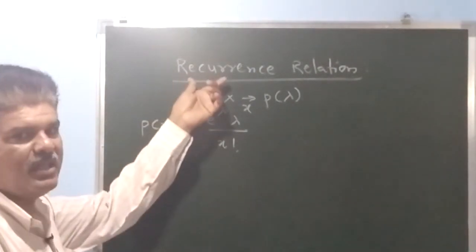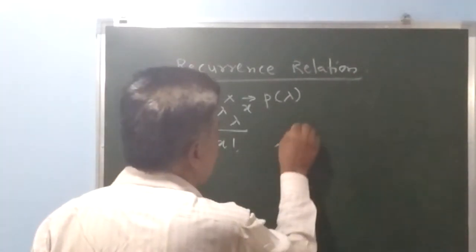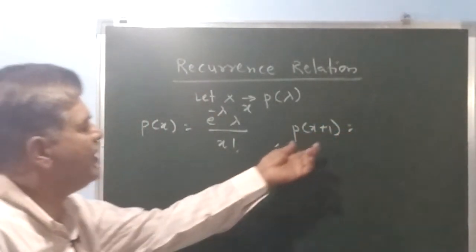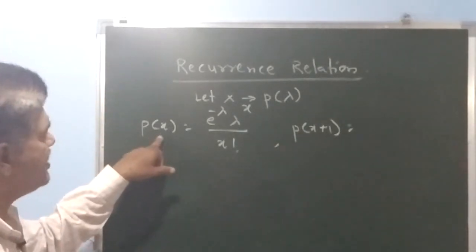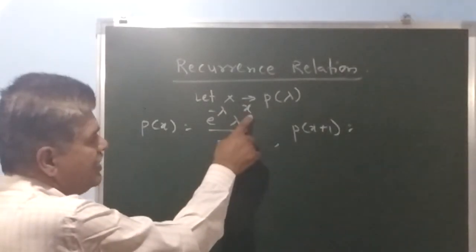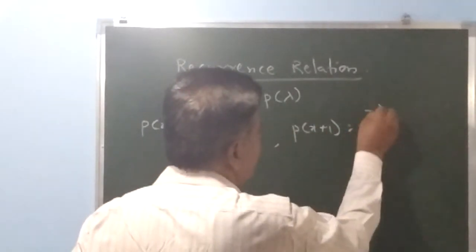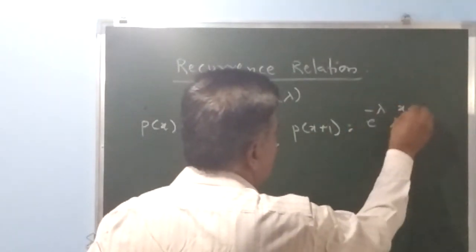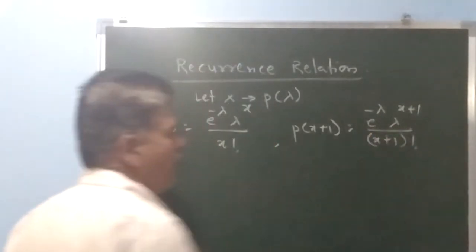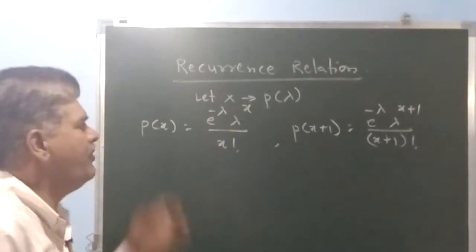Now for recurrence relation, we need the next probability. So the next probability is P of x plus 1. In probability of x plus 1, just replace x by x plus 1. So in P of x, wherever there is x, that should be replaced by x plus 1. So this is same as e to the power minus lambda, lambda raised to x plus 1, divided by x plus 1 factorial. Now take the ratio of next to previous.